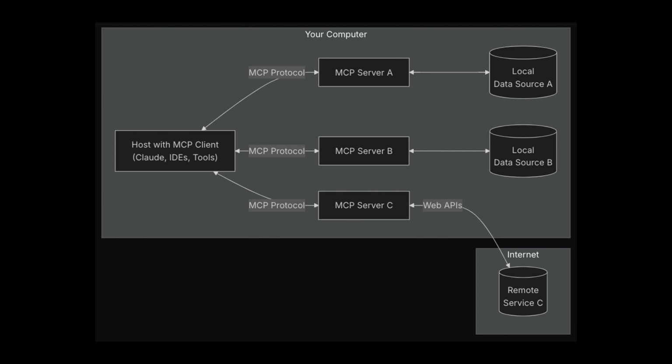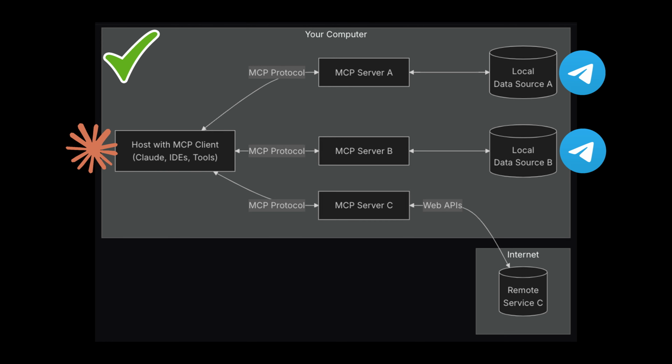I discovered this thing called MCP, Model Context Protocol. This is what MCP architecture looks like. Basically, it lets you connect AI models to different applications and data sources. Here is how I used it. Claude AI will be my brain and Telegram will be my data source. This way, I could feed my Telegram messages into Claude so it could talk to my girlfriend instead of me. Yeah, I know it sounds weird, but that's what makes tech so cool.